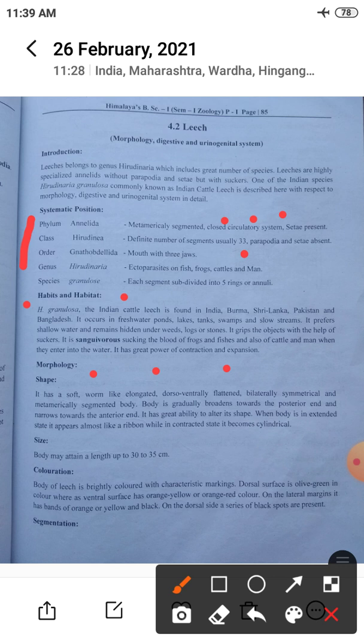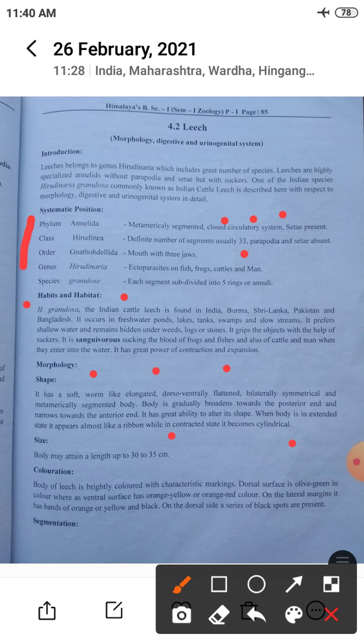Bilaterally symmetrical and metamerically segmented body: in the last lecture we studied what is meant by these. Metamerically means the same segments are present from the start to the end region. Bilaterally symmetrical means when we cut the organism in one plane, it forms two identical parts. The body gradually broadens towards the posterior end and narrows towards the anterior end.